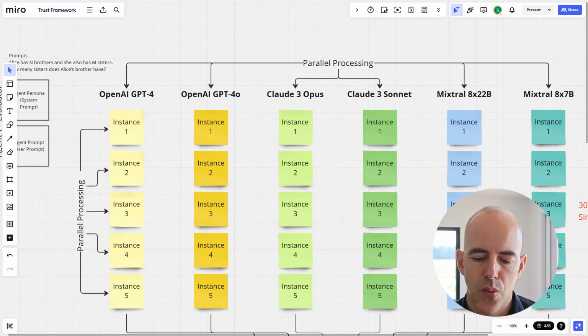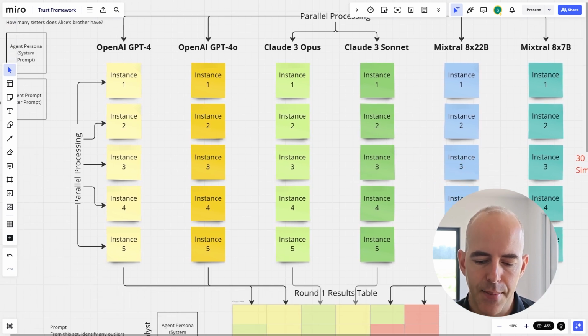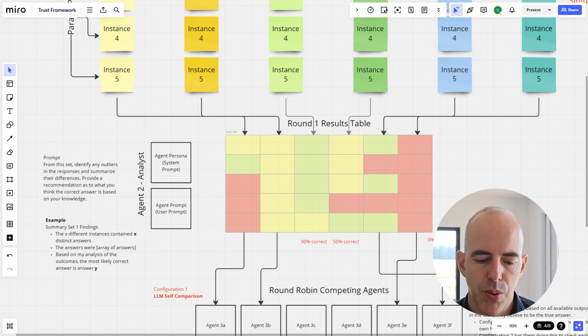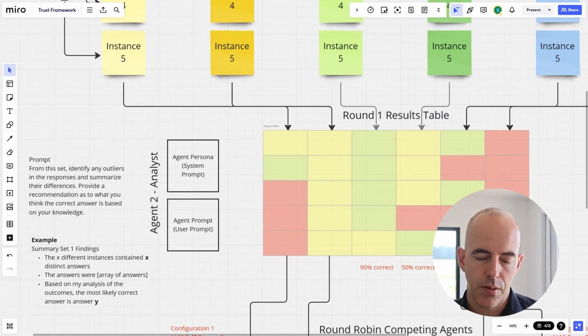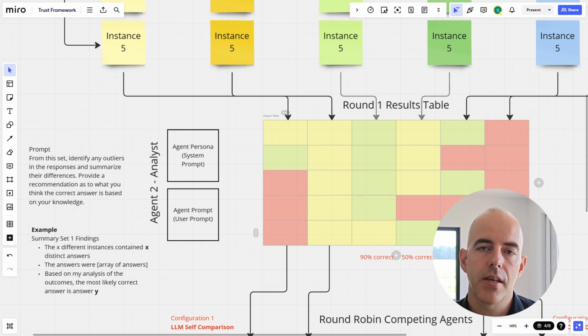After round one, that is going to give us a results table. And here's where we bring in agent 2. Agent 1 is going to be used 30 times to generate a result set table. Agent 2 is going to analyze the outcome. It's looking at this simply to see if there's a diversity of answers. In this case, you might have a diversity of answers being represented by a heat map.